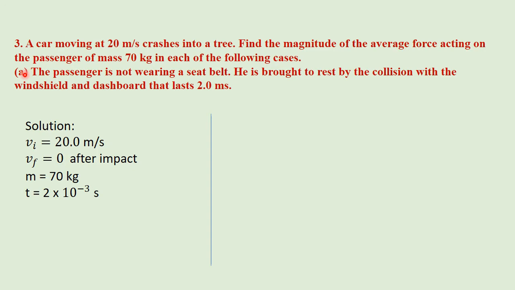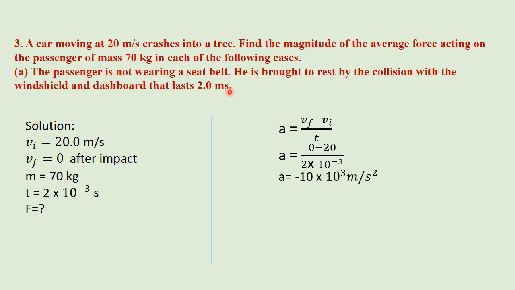Time is 2 milliseconds, so we can convert it and it is equal to 2 exponent minus 3 seconds. We need to calculate the force, and for force we need to calculate acceleration. We can calculate it from the formula of acceleration, that is, rate of change of velocity is acceleration, and change in velocity is Vf minus Vi divided by t. Final velocity is 0, initial velocity is 20 meters per second, time t is 2 exponent minus 3, and after solving we get acceleration is equal to minus 10 exponent 3 meter per second square.